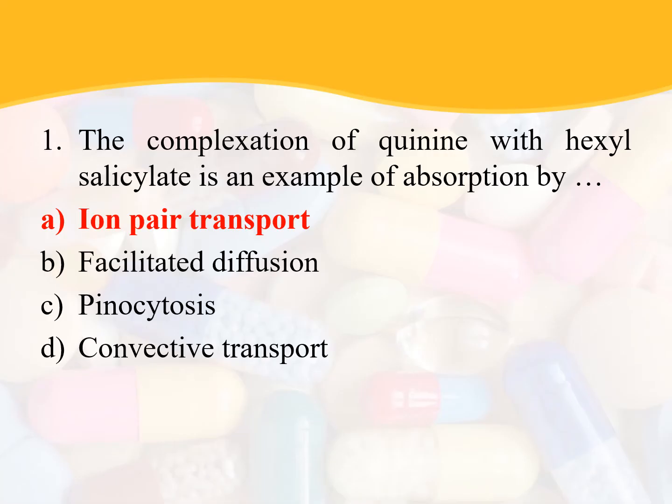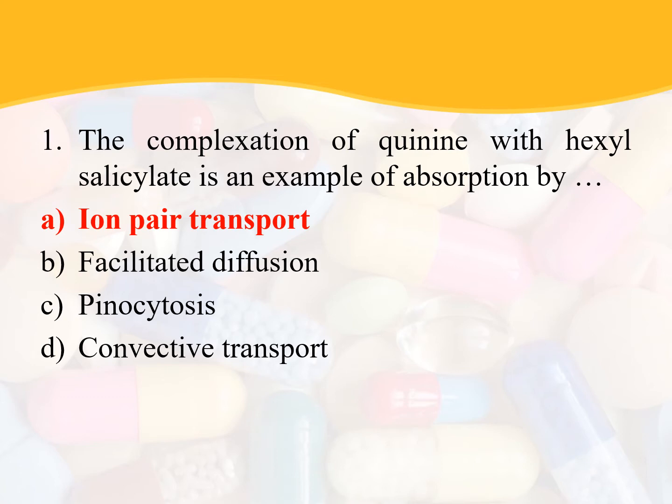The first question is, the complexation of quinine with hexyl salicylic acid is an example of absorption by, and the options are ion pair transport, facilitated diffusion, pinocytosis, and convective transport.